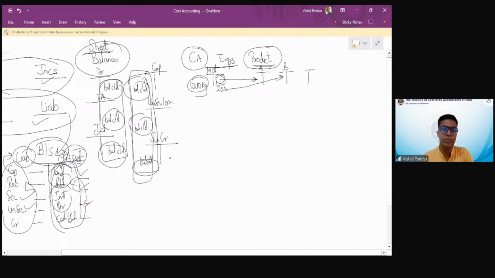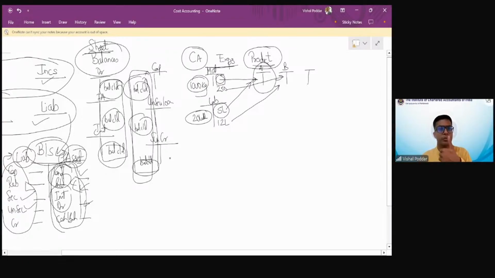Similarly, let us say the next expenditure is labor or wages. I have incurred wages for the whole month, rupees 20 lakhs, out of which 5 lakhs is the wages paid to the workers who have devoted their time for product A. 12 lakhs is for the workers who have devoted time for product B. So this is how, when I start doing accounting, I get the cost of each product.